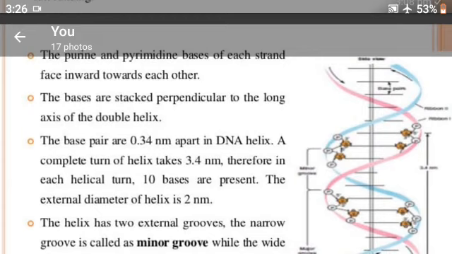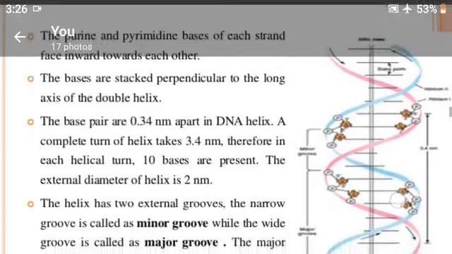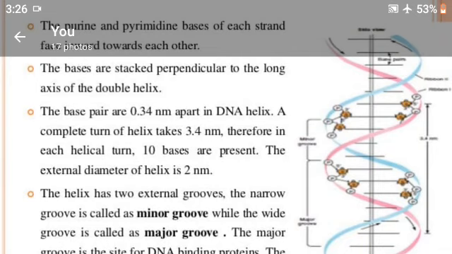The base pairs are 0.34 nanometer apart in the DNA helix. A complete turn of the DNA helix takes 34 angstrom.